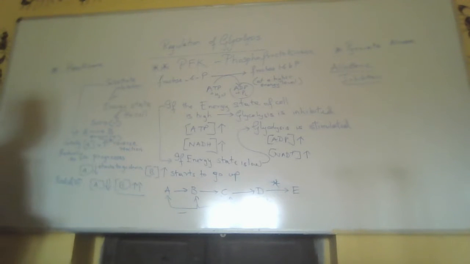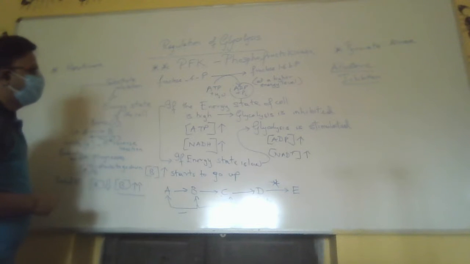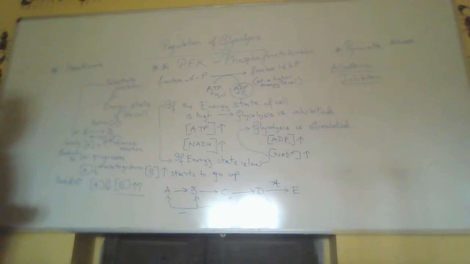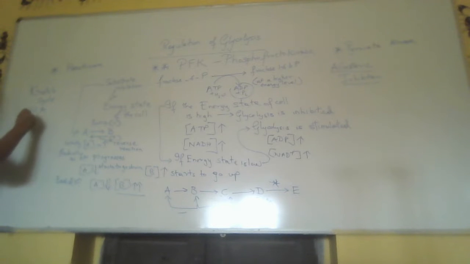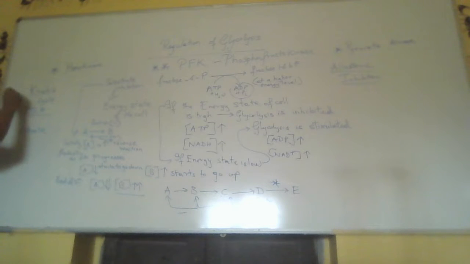First we have seen that in the Krebs cycle, or TCA cycle, pyruvate forms acetyl CoA, and you have another compound known as oxaloacetate.